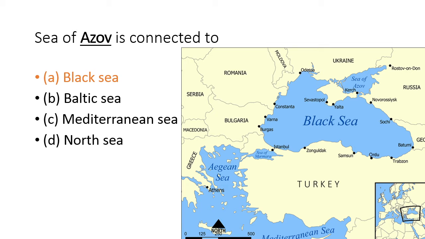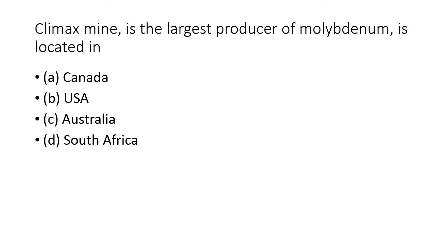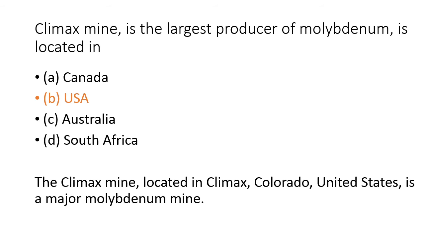Sea of Azov is connected to Black Sea, and Aegean Sea is connected to Sea of Marmara is connected to Aegean Sea. Next question is, Climax Mine, the largest producer of molybdenum, is located in option A Canada, option B USA, option C Australia, and option D South Africa. The correct answer is option B USA. The Climax Mine located in Climax, Colorado, United States is a major molybdenum mine.